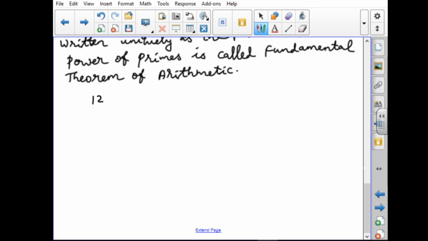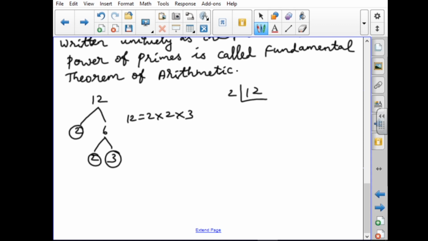For example, I am taking the number 12. Factor tree method you have to use like this: 2 sixes are 12, again 6 will be 2, 3. So this is a prime number, so 12 equals 2 into 2 into 3. Another one is prime factorization method: 2 sixes are 12, again 2 threes is 6. So 12 also equals 2 into 2 into 3.